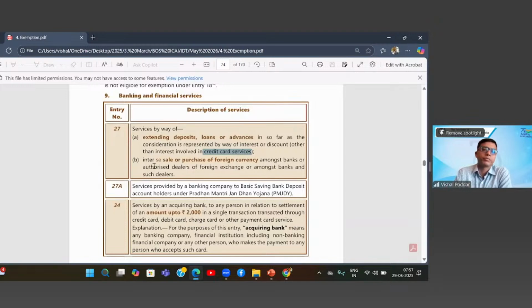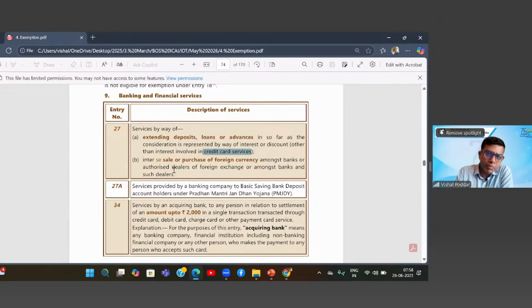Then comes B. Now, this is a service which should be given either by banks or by authorized dealers. Now, what is the service? The service is exchange of currency. Now, what is important is when the banks or these money dealers or authorized foreign exchange dealers exchange currency with you or do this for you, it is taxable.